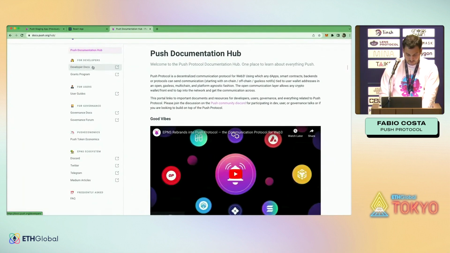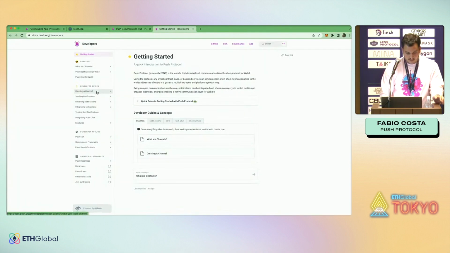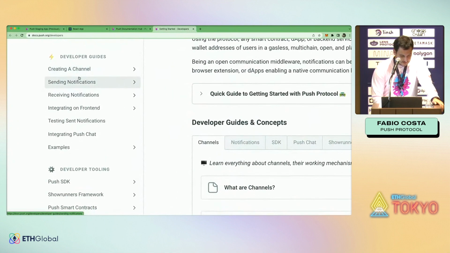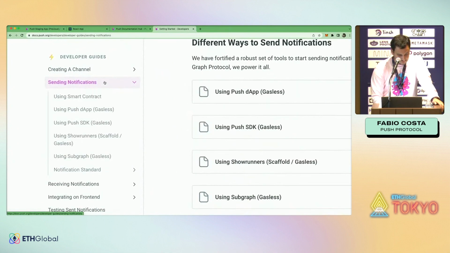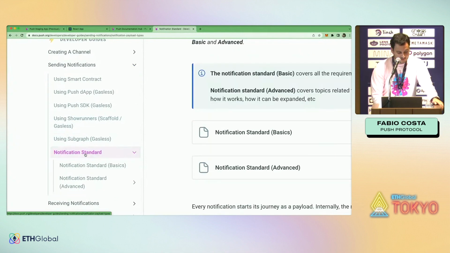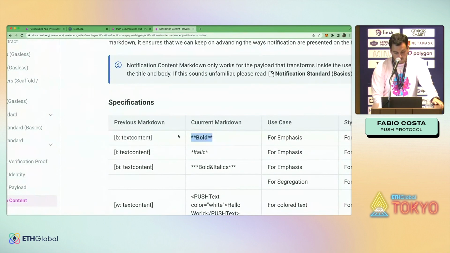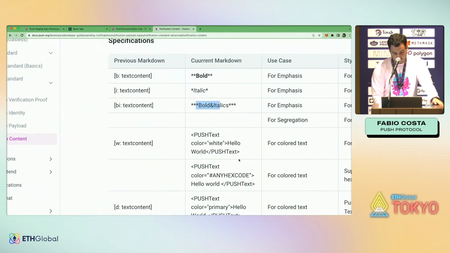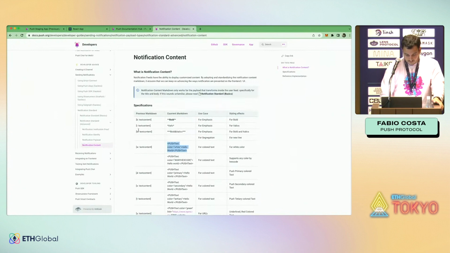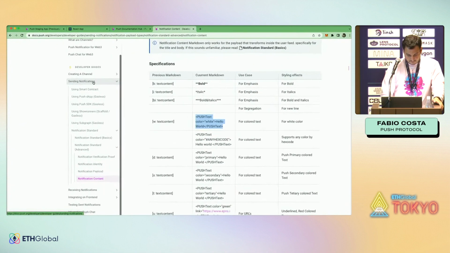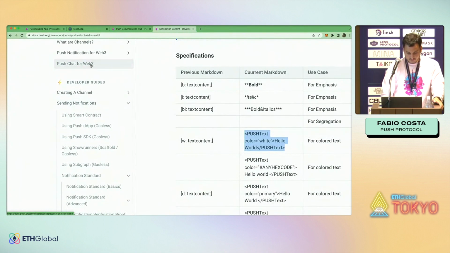Here we have developer docs. And if you're a developer, there are two things. If you want to send notifications, you click here. Then you can send notifications from smart contracts, manually using the dApp, using the SDK, using the scaffold solution that we provide, using subgraphs, or you can even customize your notification, right? You can add bold text, italic, bold and italic, add URL. And if you want to integrate chat, you have here push chat for Web3.